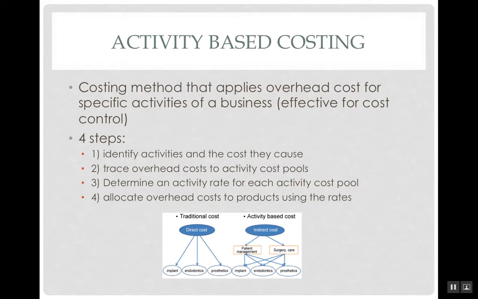The second step is to trace overhead costs to activity cost pools instead of a plant-wide pool like in a traditional costing method. The third step is to determine an activity rate for each activity cost pool. This is dependent on the proper identification of the factor that drives the cost and the number of activities. The fourth and final step is to allocate overhead costs to products using the rates determined in step number 3.